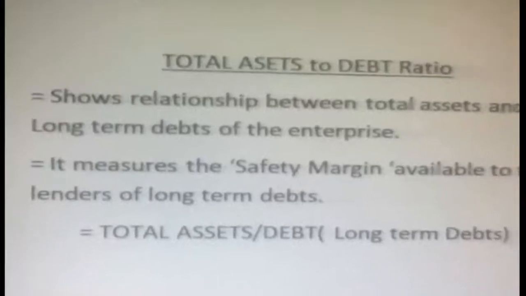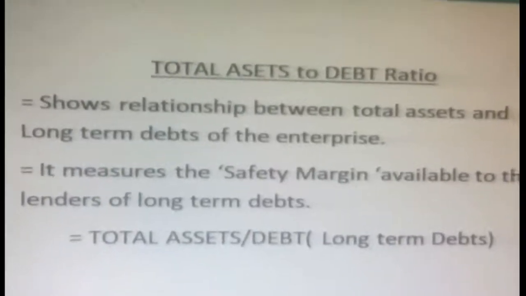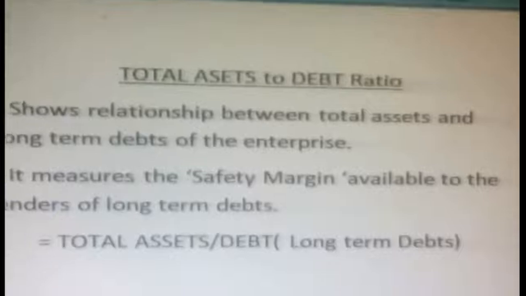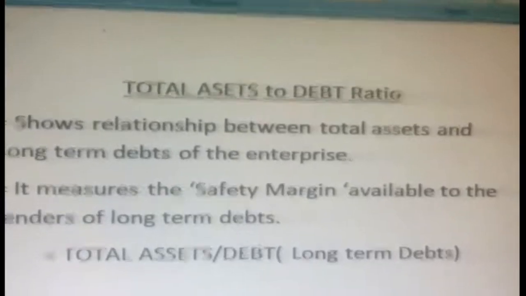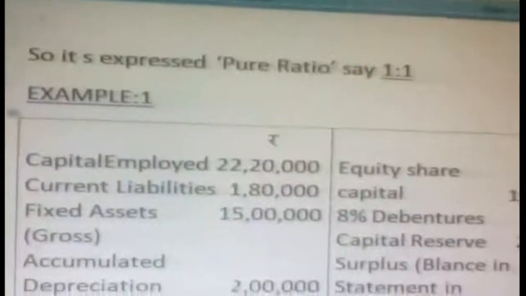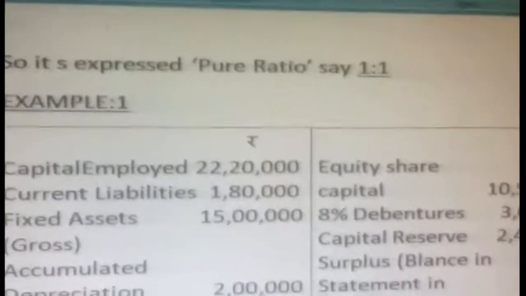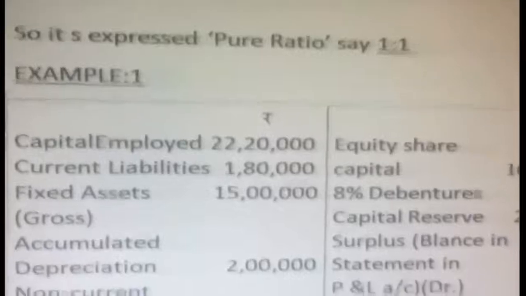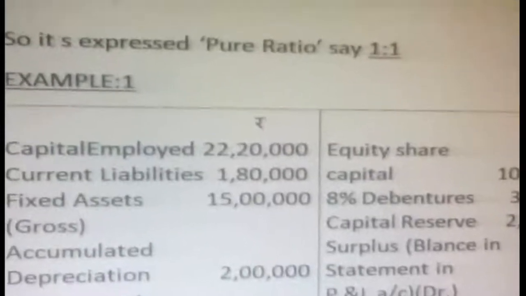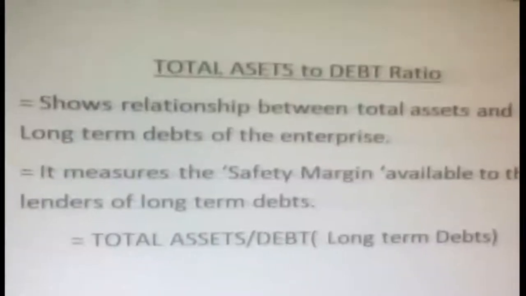Okay, so the formula is here: total assets divided by debt. Debt is nothing but long-term debt. That is the total assets to debt ratio. Here we will express it as a pure ratio like 1:1. So what we discussed is the same here. Now you see one example of the total assets to debt ratio.